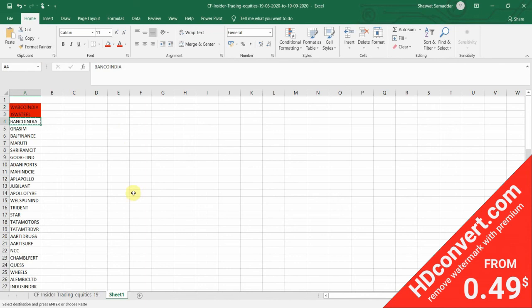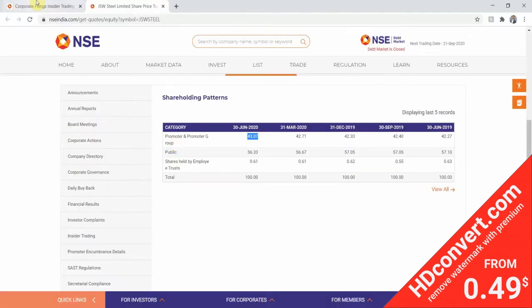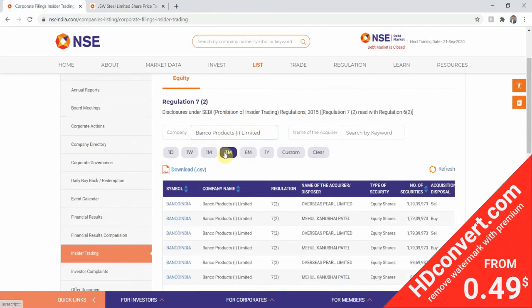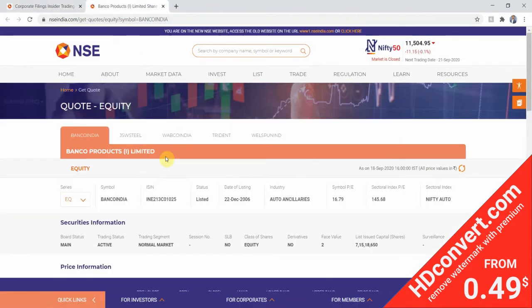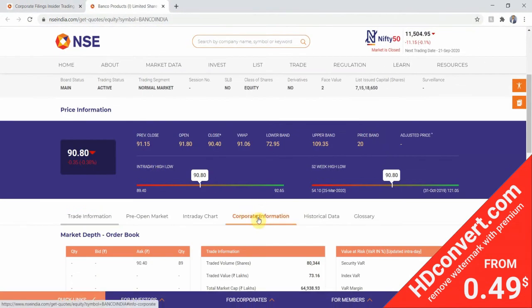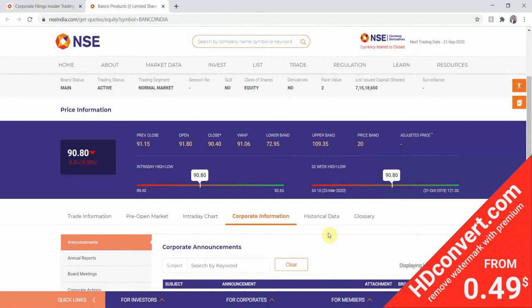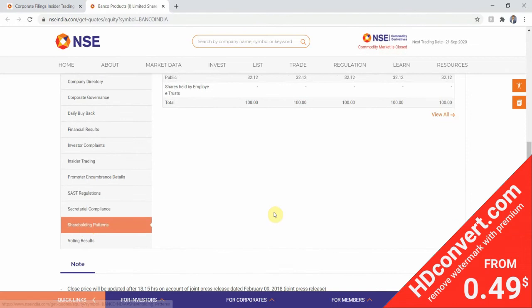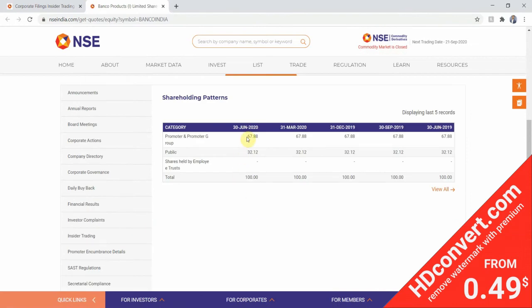Next stock is Banco India. Again, we'll go to the insider trading page and paste Banco Products Limited. We'll click on this, then go to the corporate information section and check the shareholding pattern. The shareholding pattern is 67.88%, which is greater than 50%. So it fits perfectly in this criteria.